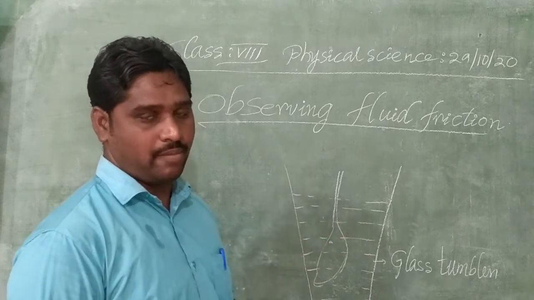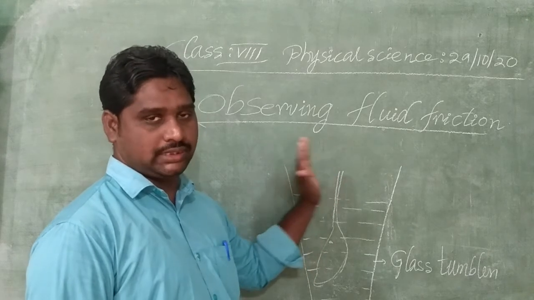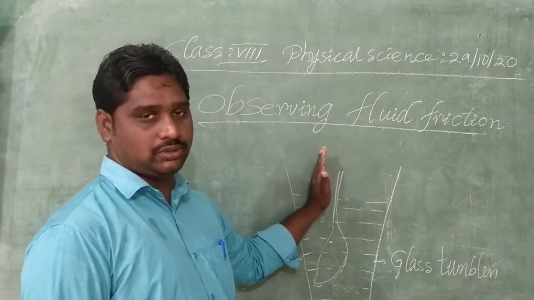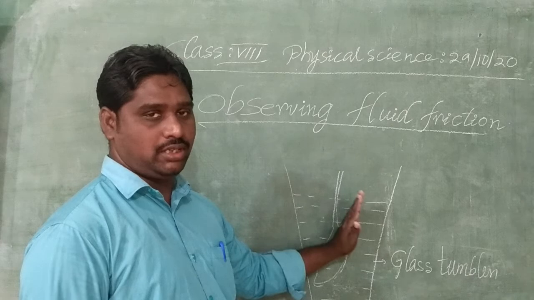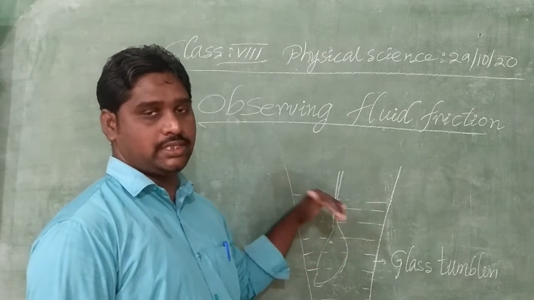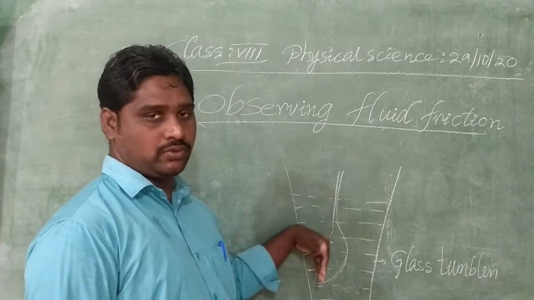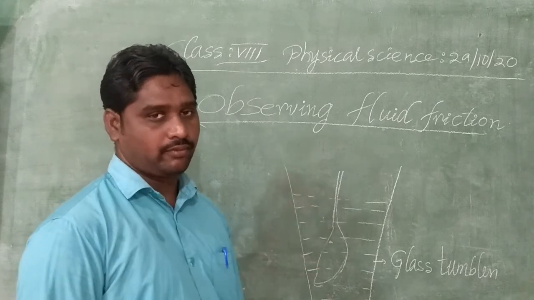What is the reason? Because of fluid friction. This frictional force acts on the whirling water, its speed gradually decreases with time, and after a certain time it comes to a stable state.